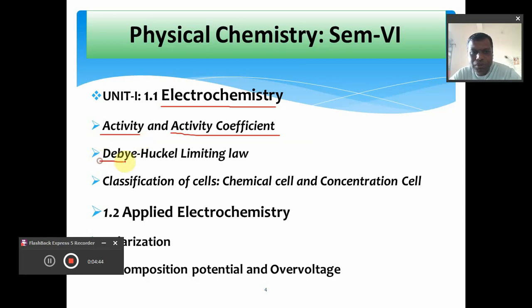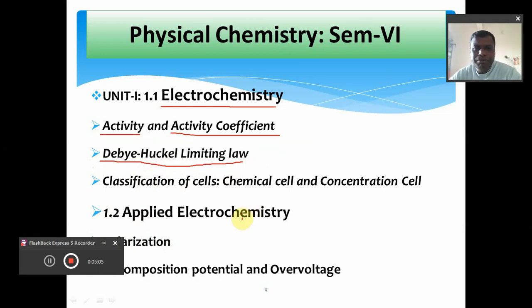Again, this is very important, that is called the Debye-Hückel limiting law. Definitely it shows the relationship between conductance and the square root of concentration of the solution, and this is simply given by the law called Debye-Hückel limiting law.